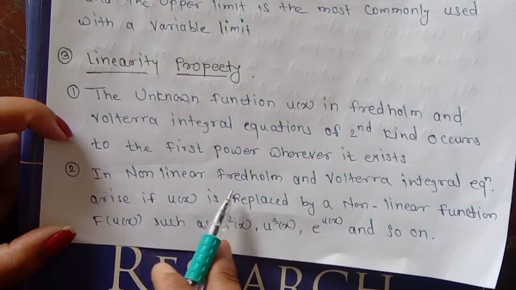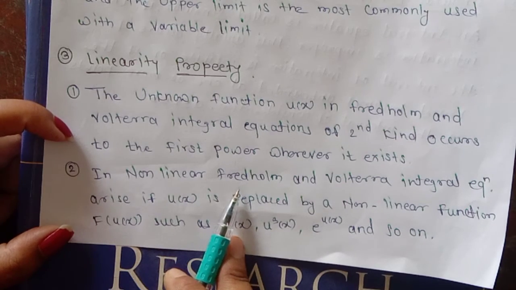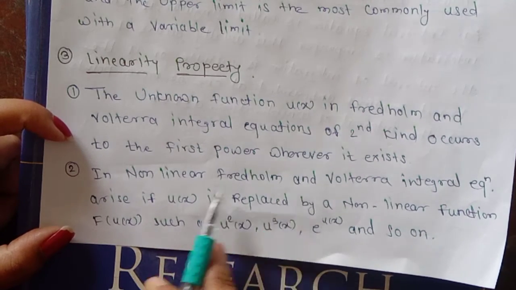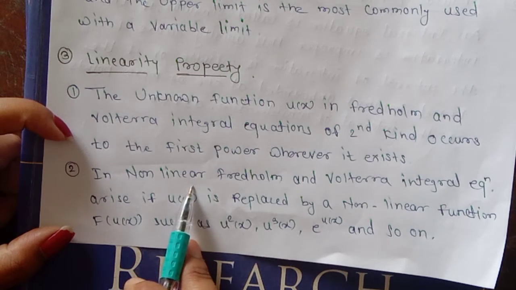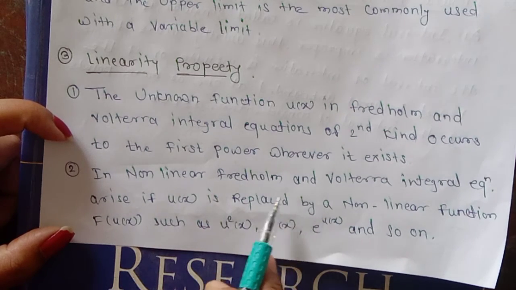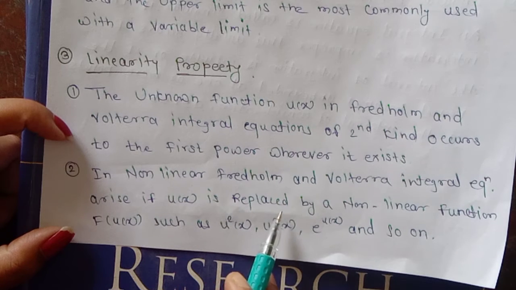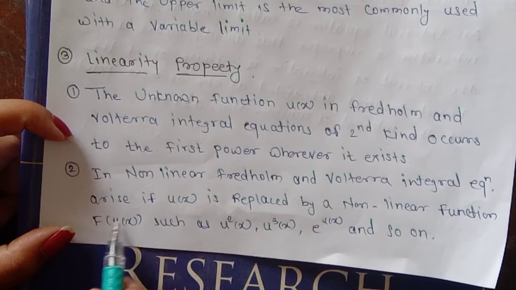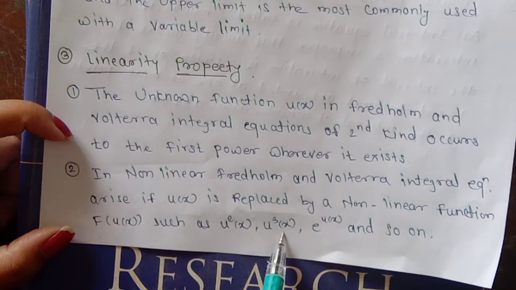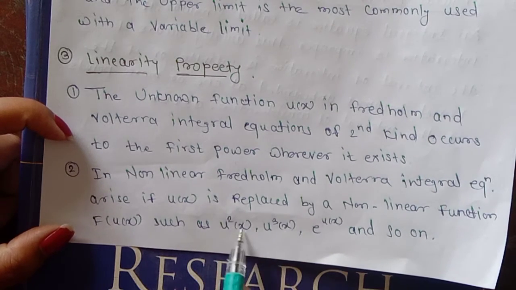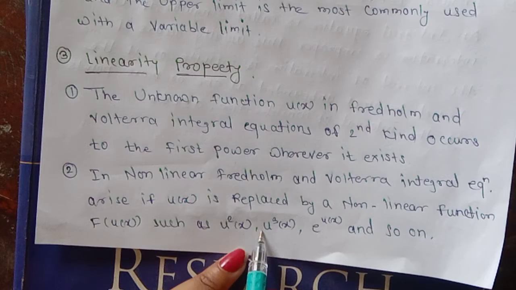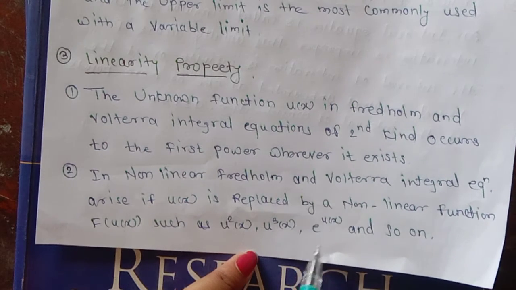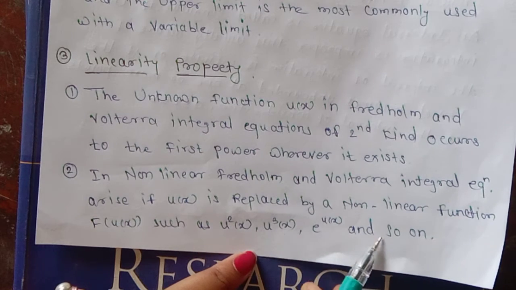In a linear equation the power should be 1, while in a non-linear equation the power of u of x must be other than 1, that is, either 2, 3 and so on, or the function is a function of u of x, of the form f of u of x, such as u square x, u cube x, meaning there is a power other than 1, or a function like e raised to u of x, sine of u of x, cos of u of x, tan of u of x, etc. So these are the non-linear functions.